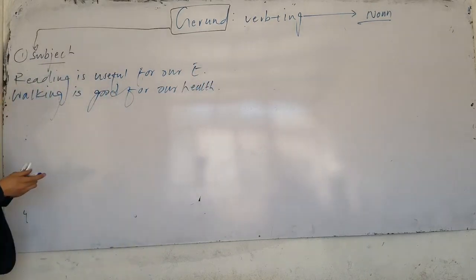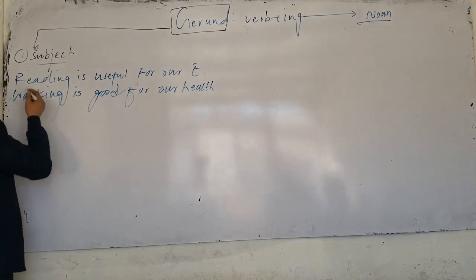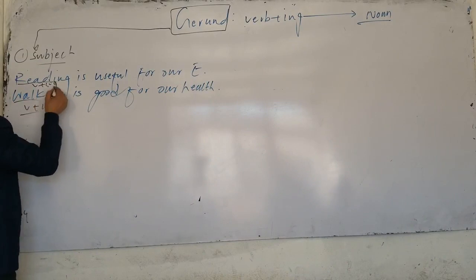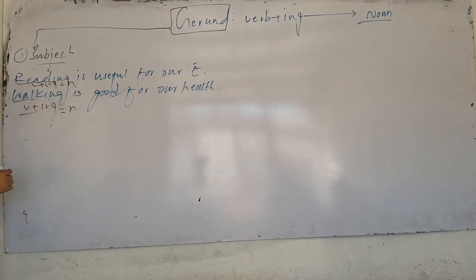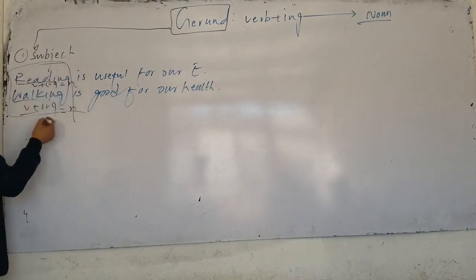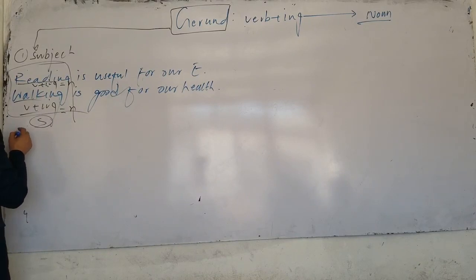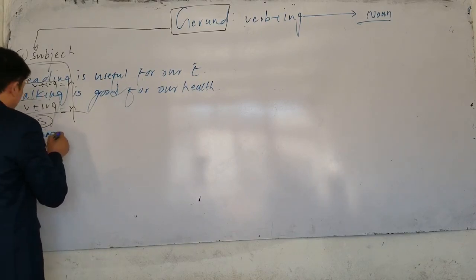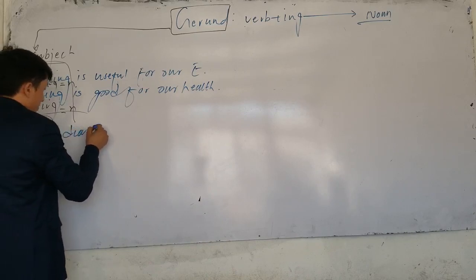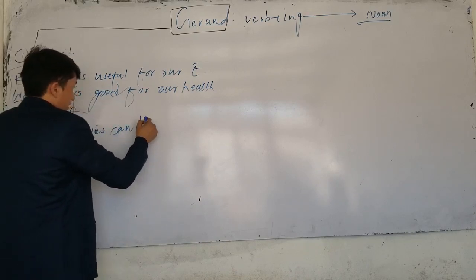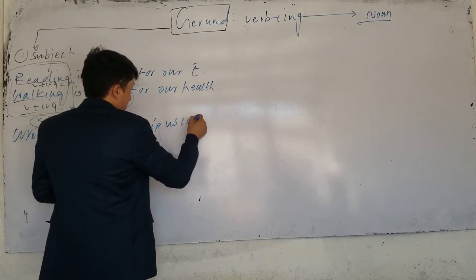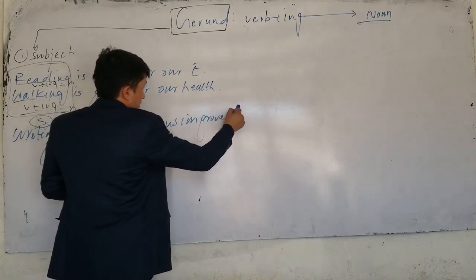Now in these sentences, reading is verb ing. The second one is also verb ing. The function is noun. They are all gerunds and they come at the beginning. They are used as a subject. When it comes at the beginning, it's called subject. Or if I say, writing diaries can help us improve our English.